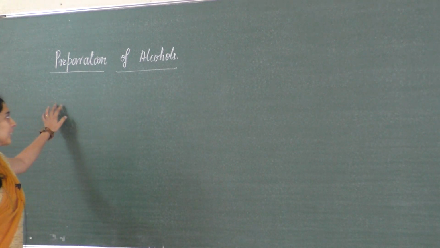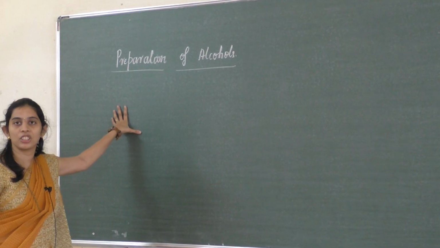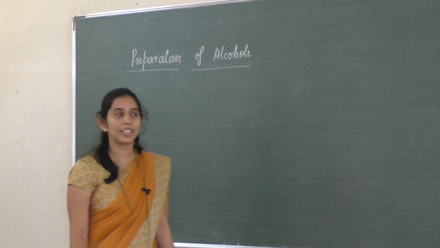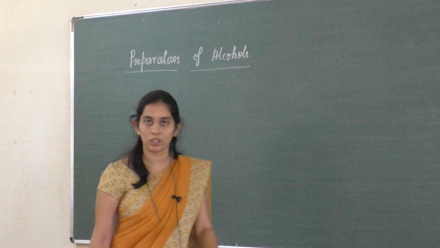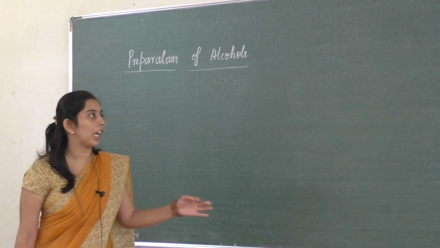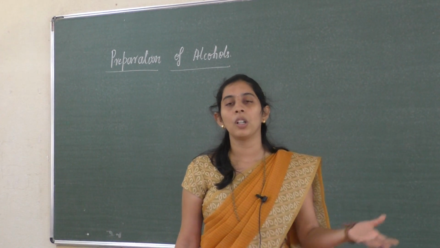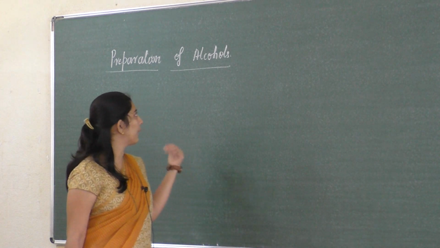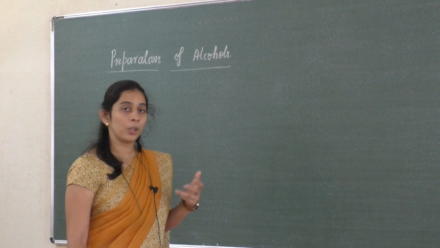In the last class we were discussing some of the methods of preparation of alcohols. In that, we discussed how one can prepare alcohol from alkenes by hydroboration and oxidation, and by reduction. Hope you know that.